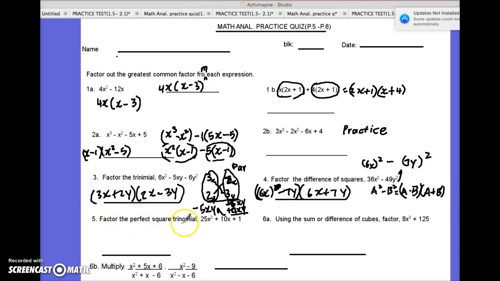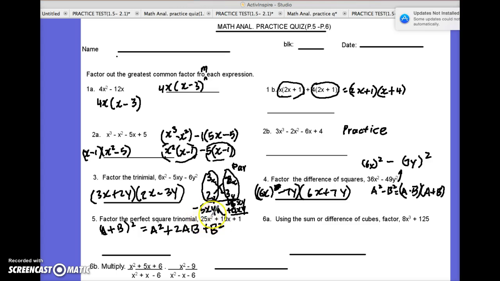Factor the perfect square trinomial. So here we have the perfect square trinomial. Let me remind you of the pattern or the template. It's going to be an a plus b squared, which would be, I'm sure some of you know it, I can rattle it off: a squared plus 2ab plus b squared.